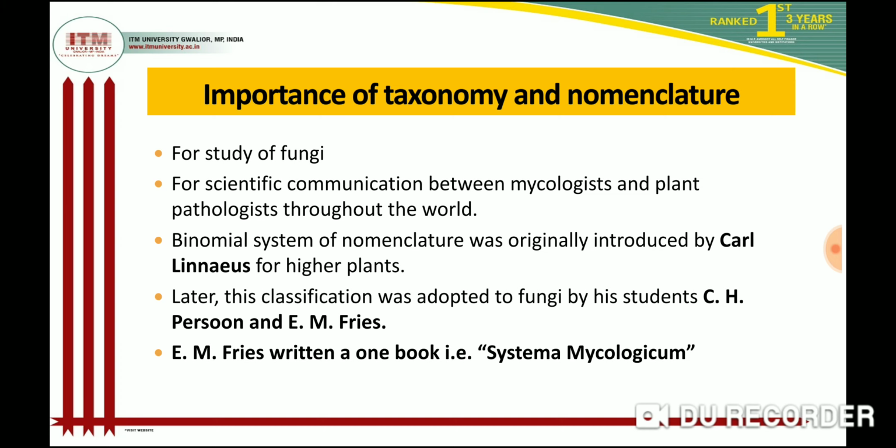The binomial system of nomenclature was first given by one scientist, Carolus Linnaeus. Carolus Linnaeus was also called the father of taxonomy. Later there were two students of Carolus Linnaeus. First one is C.H. Persoon and second one is E.M. Price. These two students of Linnaeus firstly gave naming of the fungus. E.M. Price wrote one book, that is Systema Mycologicum. They also gave different names of the different fungus.